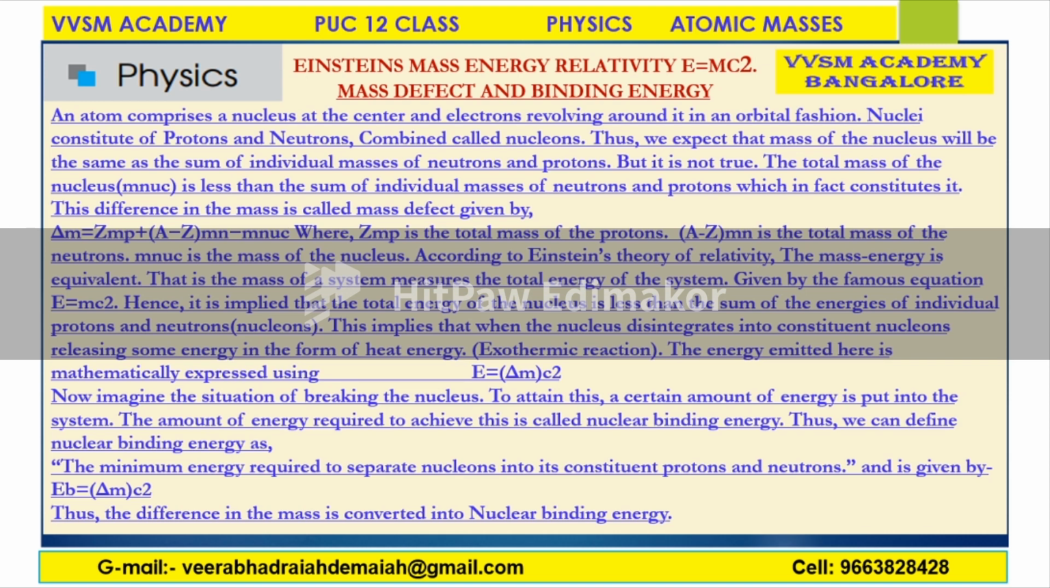Now, imagine the situation of breaking the nucleus. To attain this, a certain amount of energy is put into the system. The amount of energy required to achieve this is called nuclear binding energy. Thus, we can define nuclear binding energy as the minimum energy required to separate a nucleus into its constituent protons and neutrons, and it is given by Eb is equal to delta M c squared. Thus, the difference in the mass is converted into nuclear binding energy.